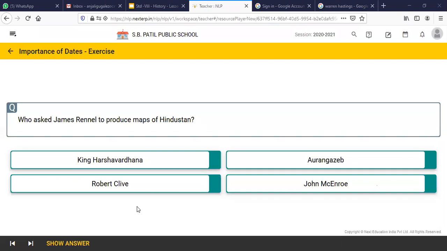Ma'am, Robert Clive. It's Robert Clive. Very right. It was in the picture description that Rennell was asked by Robert Clive to produce maps of Hindustan. So he was one of the governor generals and he asked him to produce a map of India. We will discuss this further after we finish off this exercise.